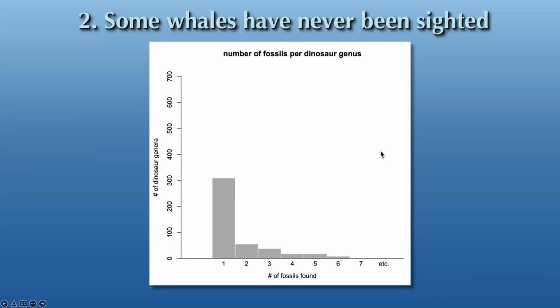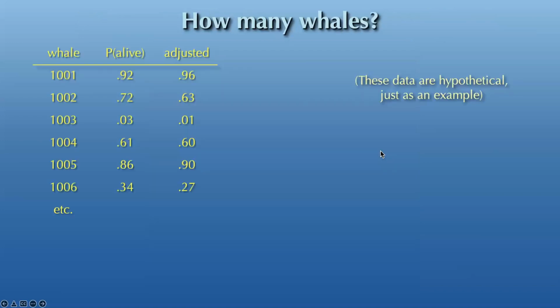If you make a graph like I'm showing here, what you really want to know is the bar at zero. How many dinosaurs are known from zero specimens? That is the number of unseen species. So we're trying to estimate what that bar is. That's a challenging problem, but there are ways to do that in statistics. So we're looking at an analogous problem with whales, but trying to estimate unseen individuals rather than species.